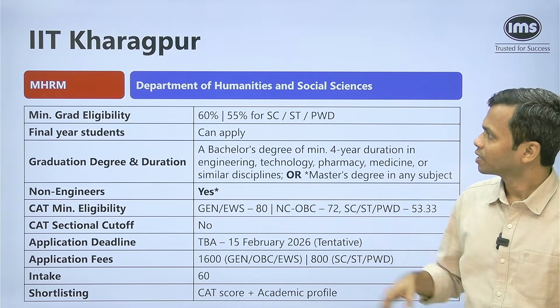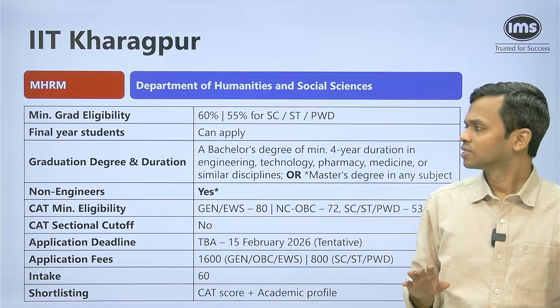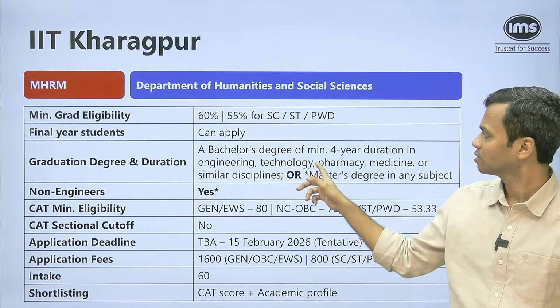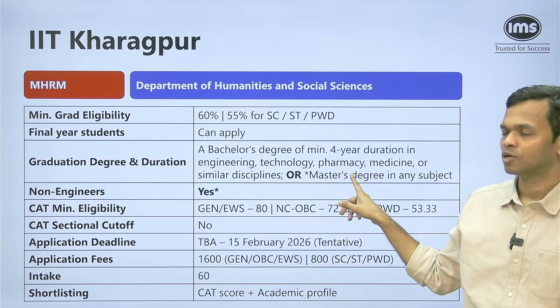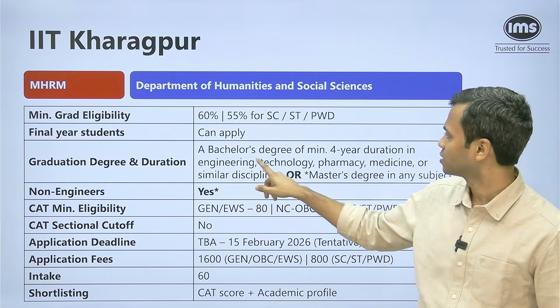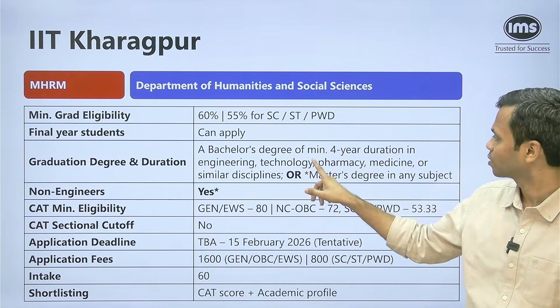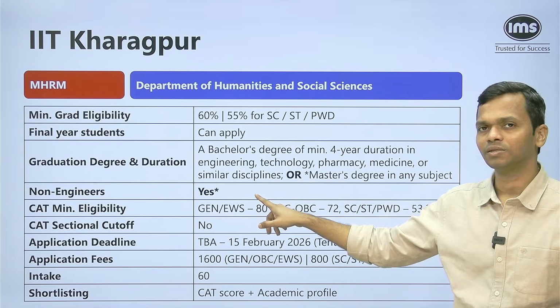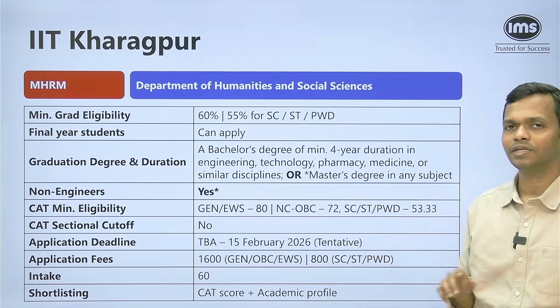Now for this program, again, the minimum grad eligibility is exactly the same, but final year students can apply, and the graduation degree duration condition is similar. So what you saw in the previous one, the bachelor's degree of minimum 4 years in engineering, technology, pharmacy, they have added a few things here, medicine or similar disciplines, or a master's degree in any subject.